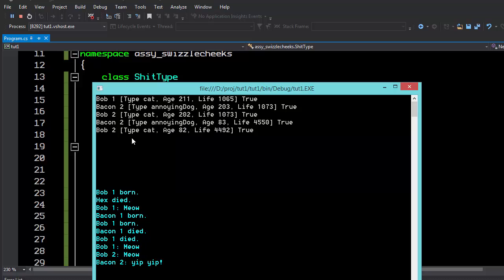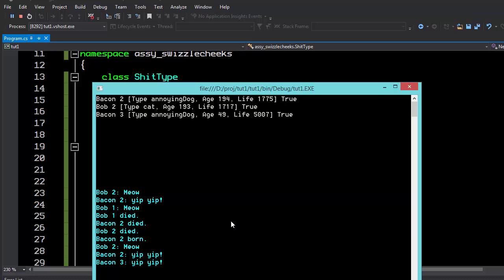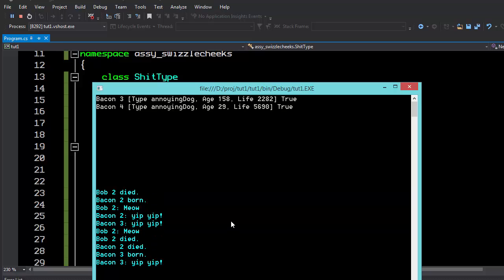Yep, there's Bacon 2. Bacon 2 is an annoying dog, and it's yip yipping. So you can see these are now making noise further on. And now you can see the power of object-oriented programming and inheritance. On the next episode, we're going to get into some other interesting things like enums, interfaces, and all kinds of wonderful stuff like attributes and pluggability.